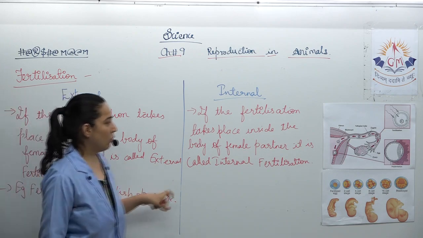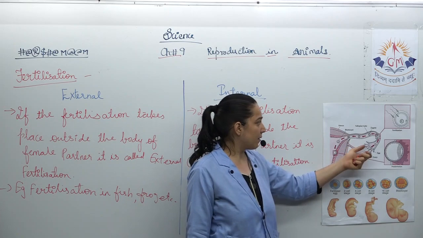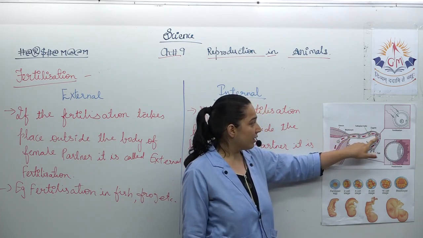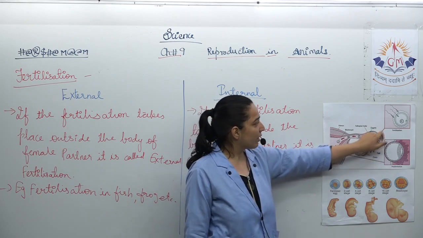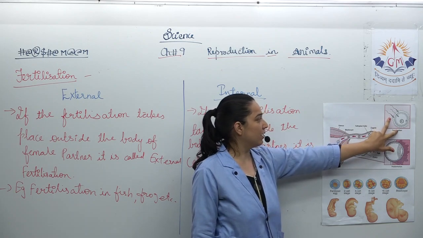While in internal fertilization, over here, the fertilization takes place inside. Here the sperm has reached, and then what happens?